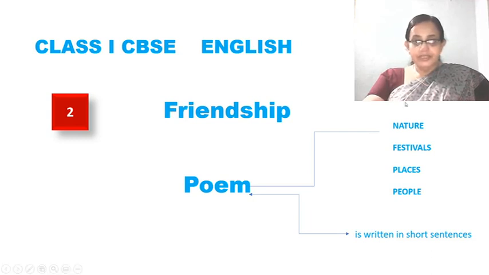So all things come under nature. Then come festivals. You can write poems on festivals also, places also, people also. So poems are written with a theme. Here the poem has got a theme. The topic is friendship.